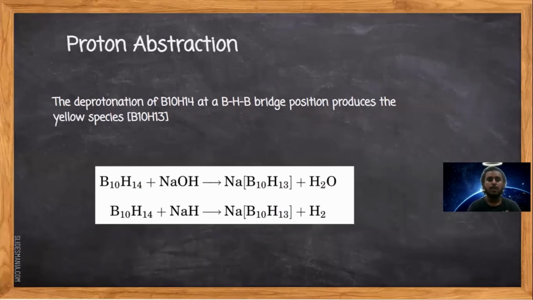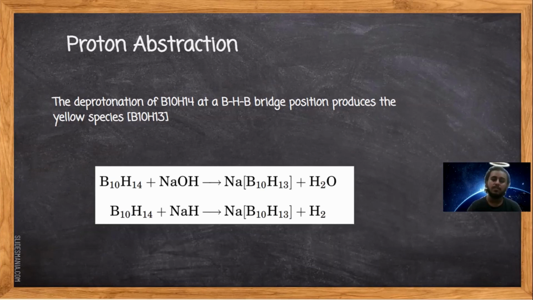So the second one, we have the proton abstraction. So we have the protonation of the hydrogen at the bridge position, which gives us the species. We have this example of the proton with 14 hydrogen, and we have the protonation of the hydrogen at the bridge position in the middle to give us 13 hydrogens.